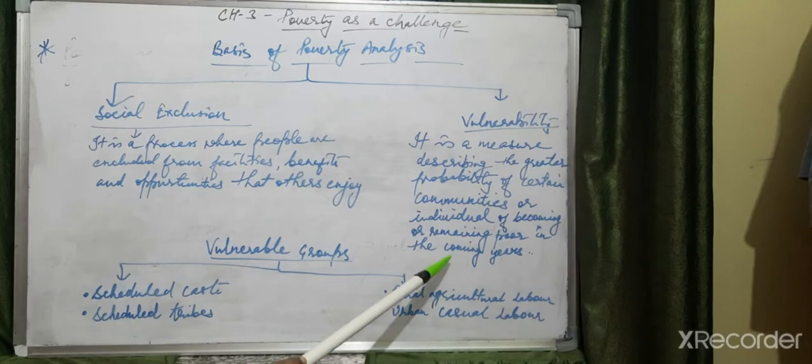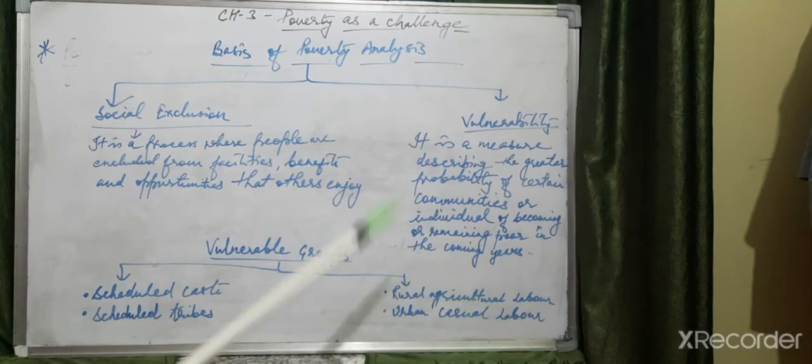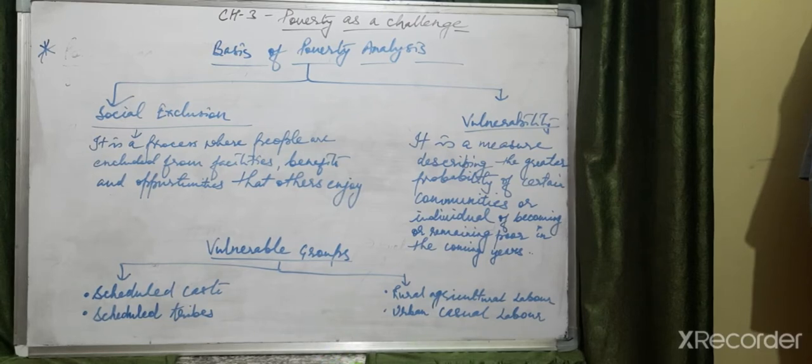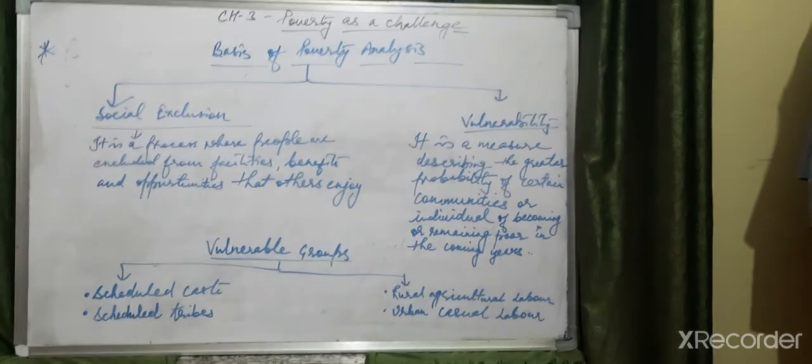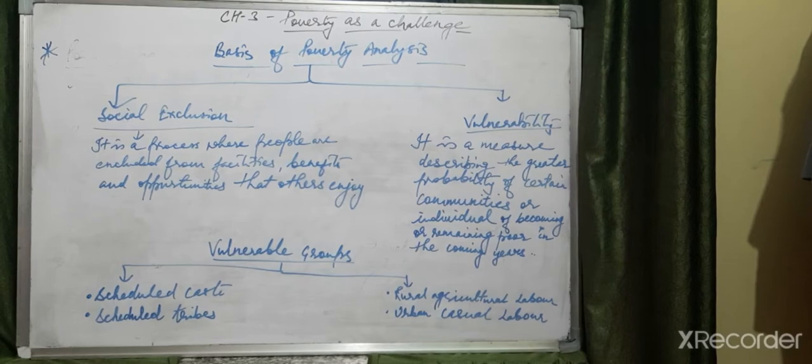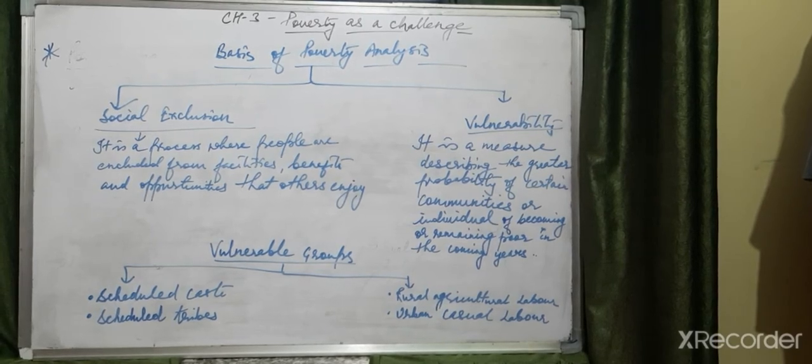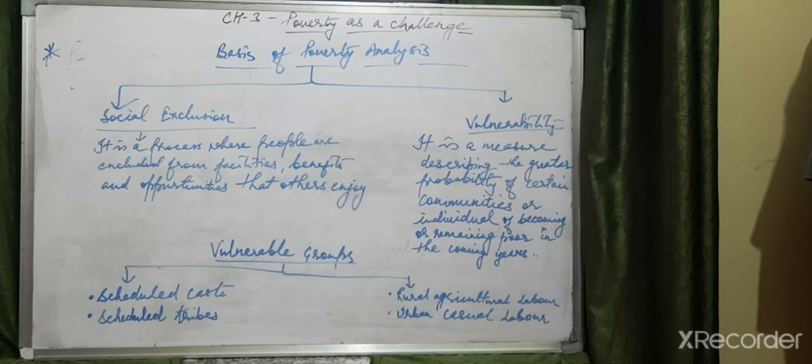Here, how they are vulnerable is judged on the basis of assets, on the basis of education, on the basis of health, on the basis of job opportunity. So they are the four things on which it has been judged. So that is what? Assets, education, health, and job opportunity.